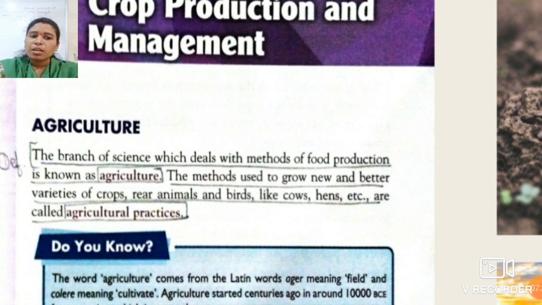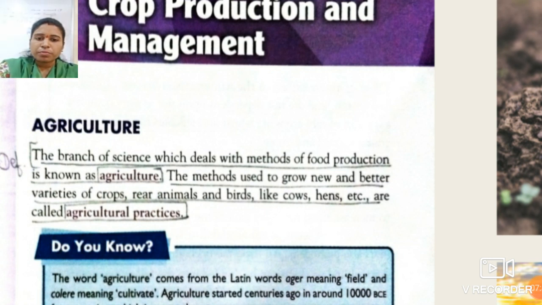See students, agriculture practices means there are certain methods which are used to grow new varieties of crops and for the rearing of animals and birds. So, for rearing of animals and for growing new varieties of crops, certain new methods are required, and those methods are known as agriculture practices.